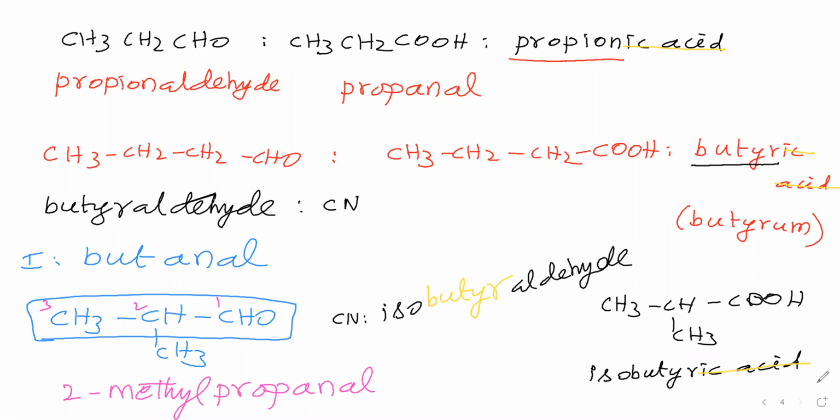Okay. Next compound we will take. CH3, CH, CH3, CH2, CHO. This compound we have taken. For this compound, it is a 5-membered compound.